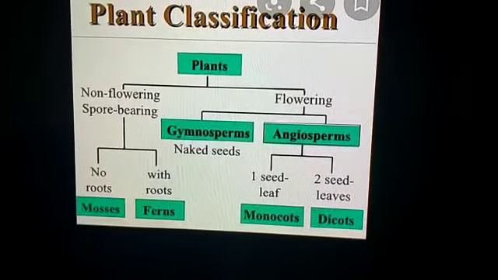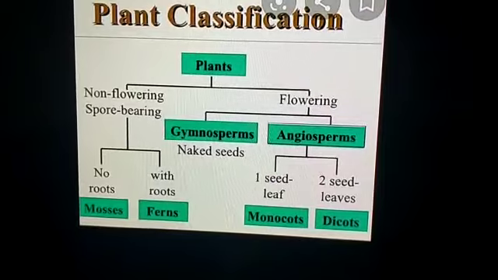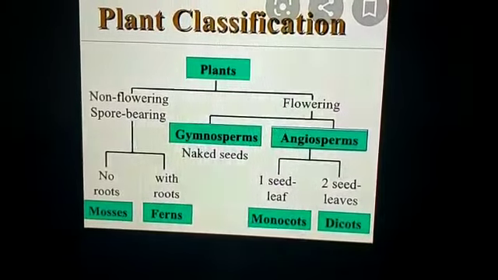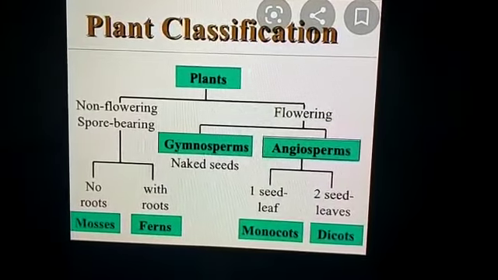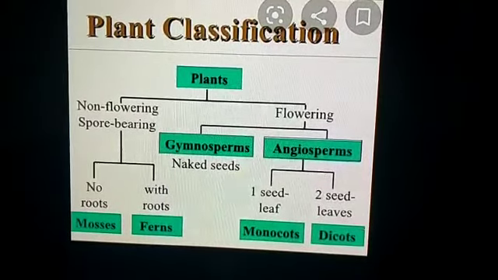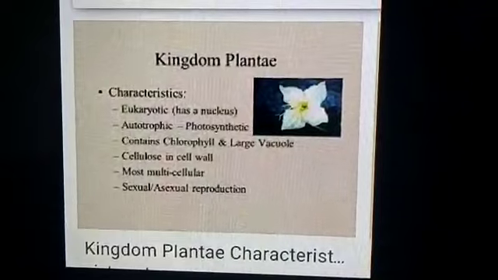And coming to the non-flowering plants, basing on no root system and with a root system, they are bryophytes and pteridophytes. Let us see each and every phylum. Let us see the general characters of kingdom Plantae.